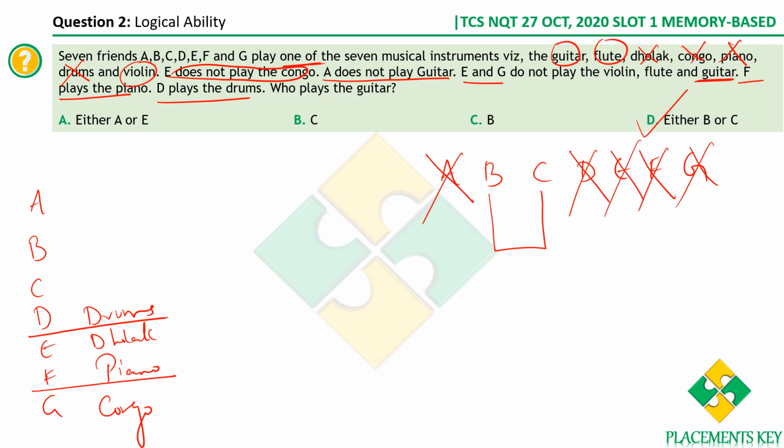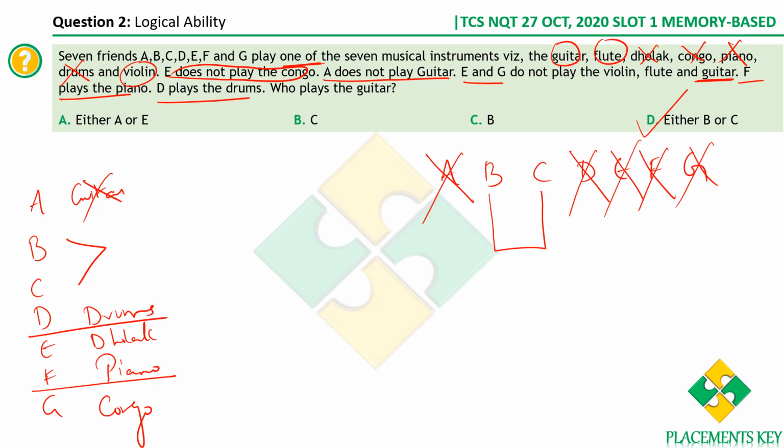Now what else? We have only violin, guitar and flute to be filled by A, B and C. And we clearly know that A does not play guitar. Therefore, either B or C should play guitar. So A does not play guitar.